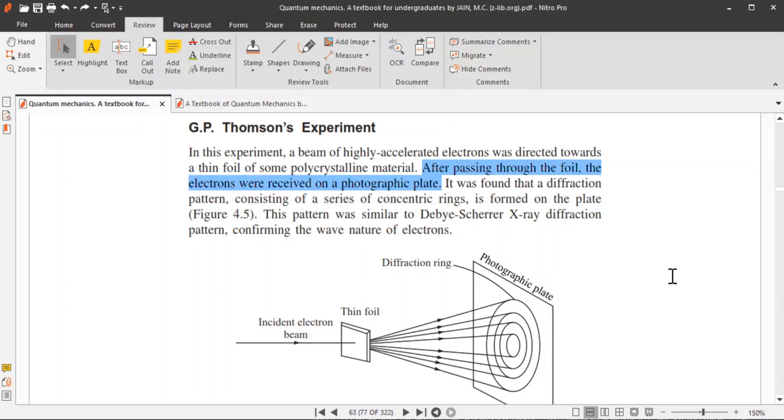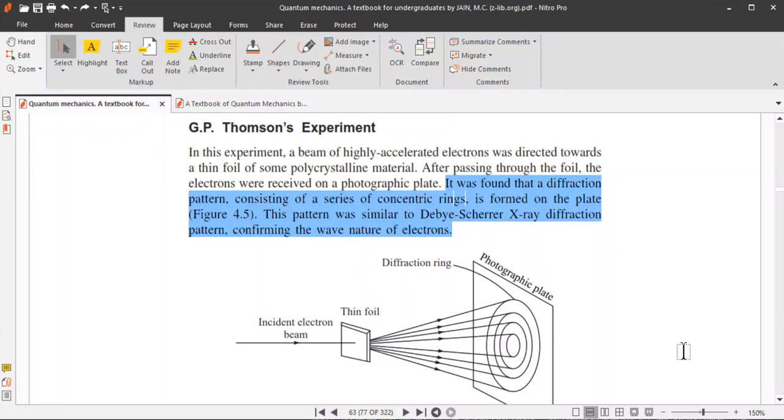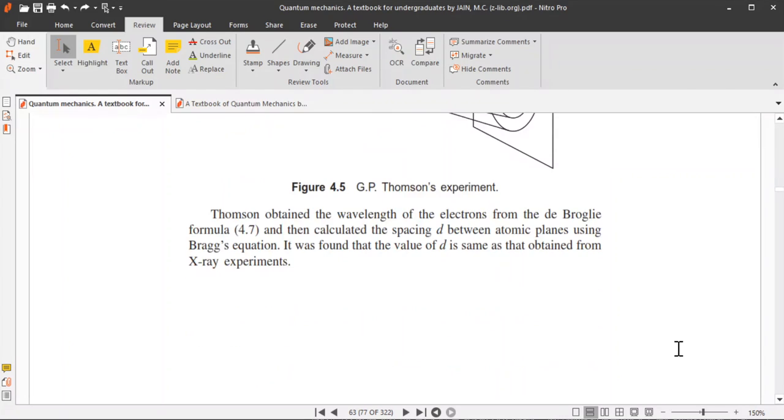It was found that a diffraction pattern consisting of a series of concentric rings is formed on the plate. This pattern was similar to the Debye-Scherrer X-ray diffraction pattern, confirming the wave nature of the electrons. So from the experiments of Davisson-Germer and G.P. Thomson, what is established is that electrons also show wave nature, and this wave we will call matter waves.